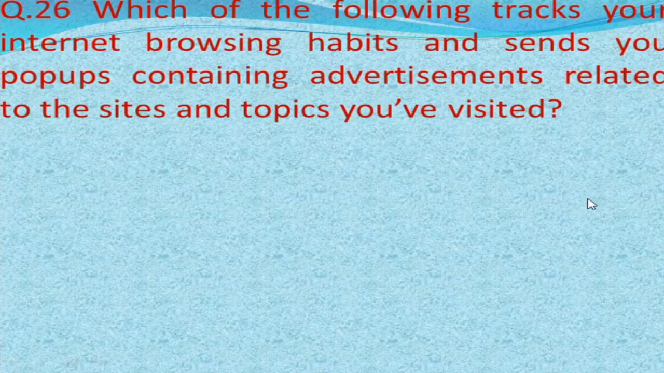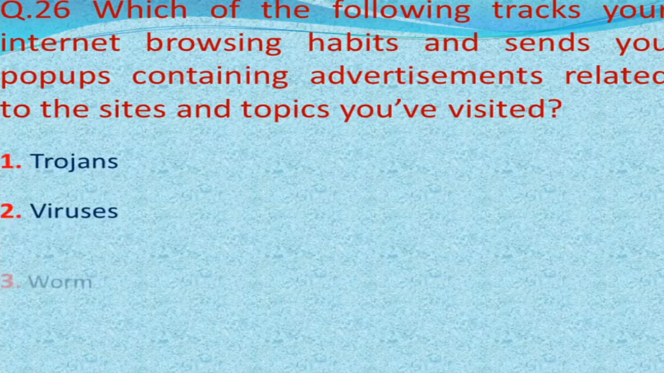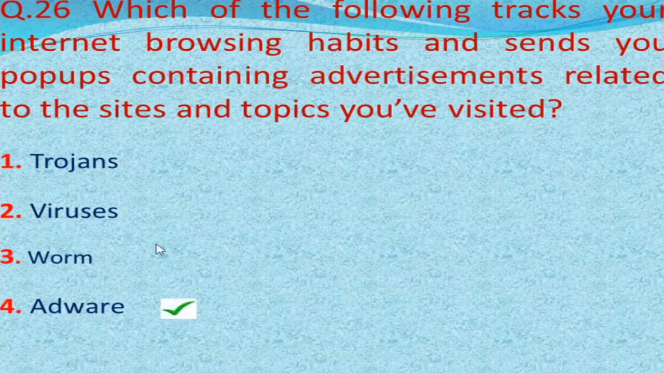Next question is, which of the following tracks your internet browsing habits and sends you pop-ups containing advertisements related to the sites and topics you have visited? And our options are Trojan, second viruses, third worm, fourth adware. And our correct answer is adware.